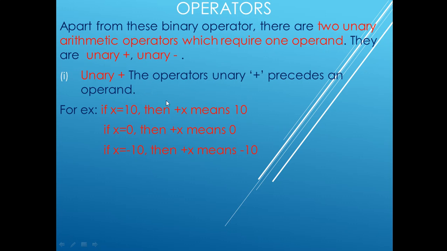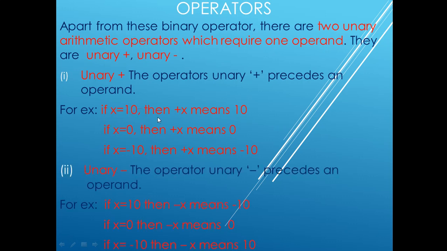It precedes an operand. This will be for the operands when you put it before one; then it is known as unary plus. For example, if the value of x is 10, then plus x means 10. If the value of x is 0, then plus x means 0. If the value of x is minus 10, then plus x means minus 10. You have used this in mathematics, so no worry about it.